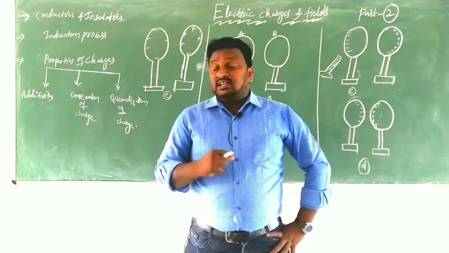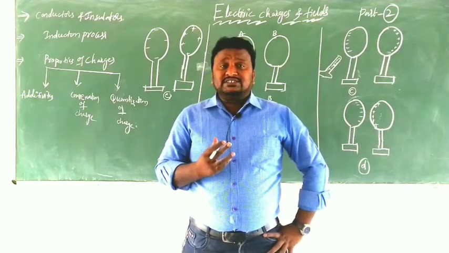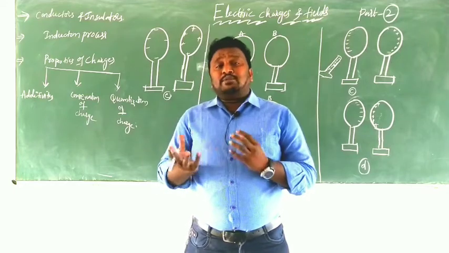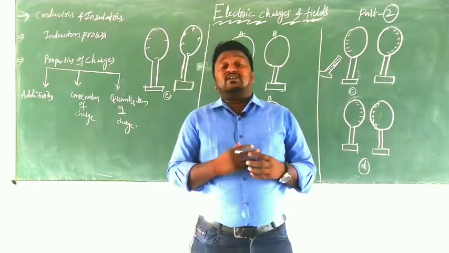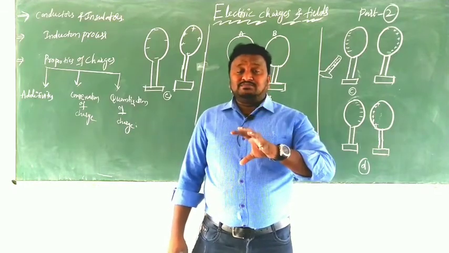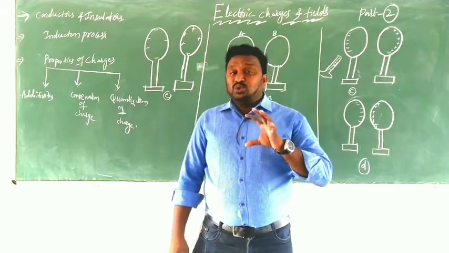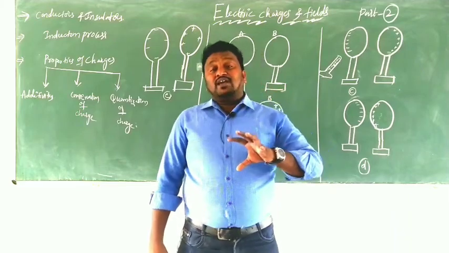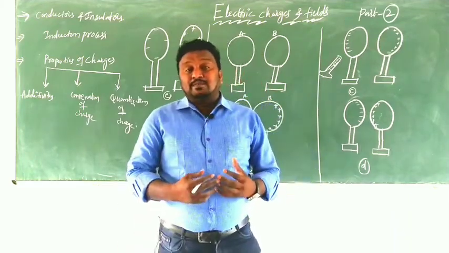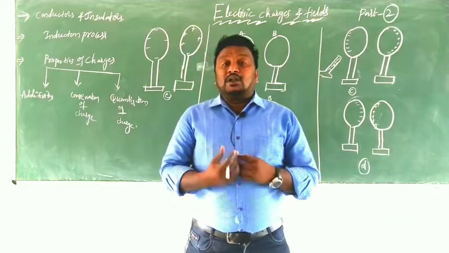Generally we know that different metals, different atoms, have different numbers of valence or free electrons. In an atom, in the middle we have the nucleus. In the nucleus we have protons and neutrons, and electrons revolve around the nucleus in particular orbitals.